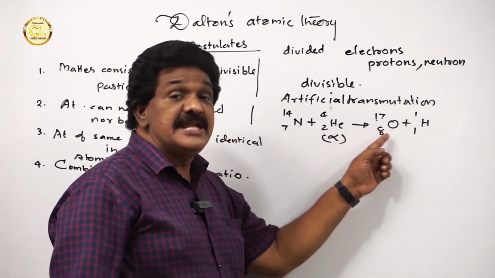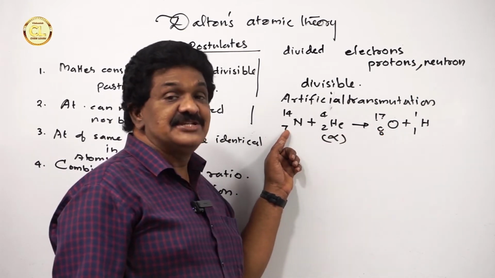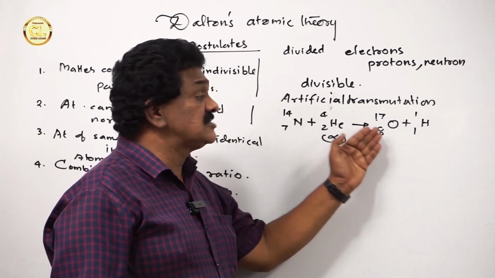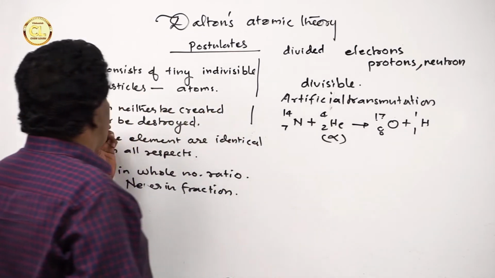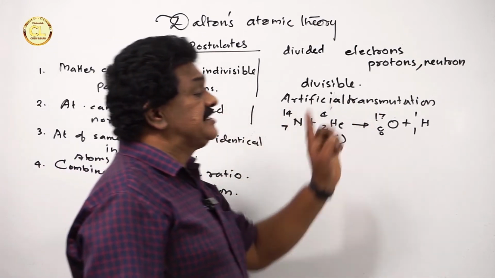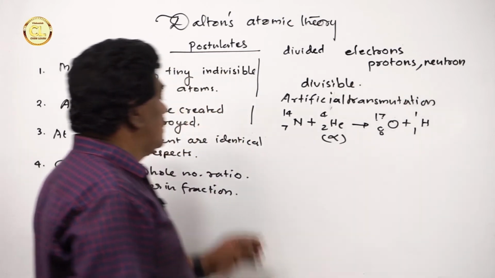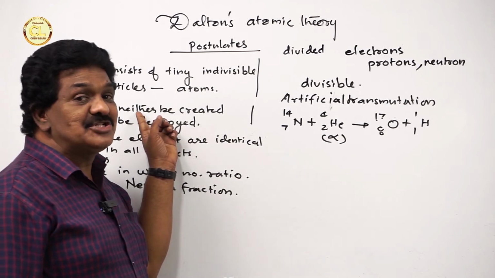Here, oxygen is produced out of the old element nitrogen-14. That is, nitrogen is destroyed and oxygen is produced. Therefore, one element can be converted into another by artificial transmutation. This shows that the second postulate is partially correct.